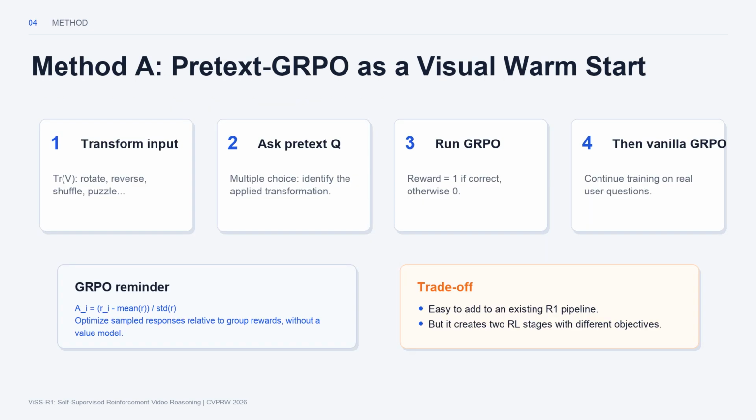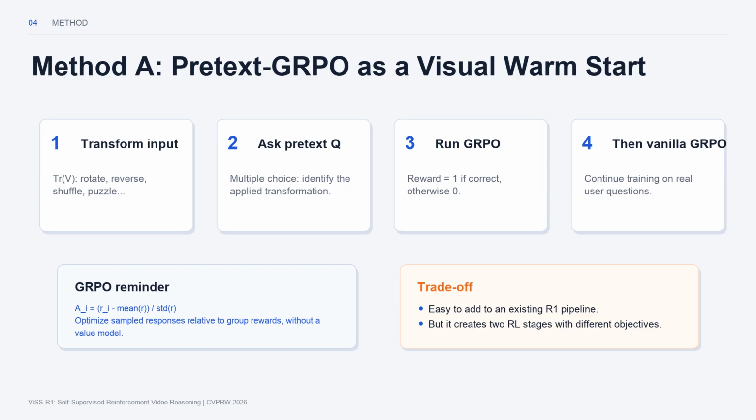The first method is called pretext GRPO. Think of it as a visual warm start before the normal user question reinforcement learning stage. During pretext GRPO, the model does not train on the original user query. Instead, it receives a transformed image or video and a multiple-choice pretext question, such as, "Has this video been reversed?" or "Which two video clips were shuffled?" The reward is simple: 1 for a correct transformation answer and 0 for an incorrect one.